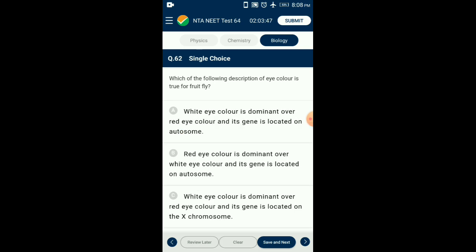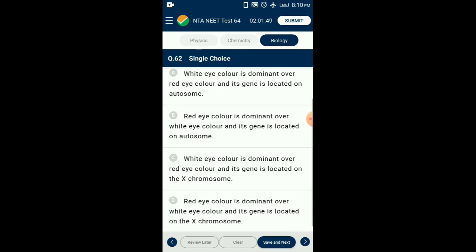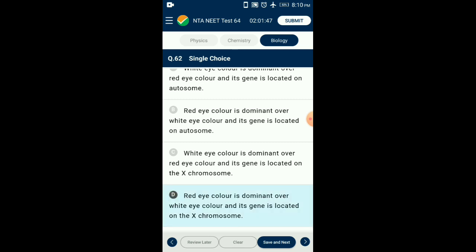Question number 62. Which of the following descriptions of eye color is true for the fruit fly? In Drosophila melanogaster, the genes for eye color as well as body color are located on the X chromosome. Red eye color is dominant while white eye color is recessive. Brown body color is dominant while yellow body color is recessive. These two genes were used by Morgan to study linkage. So the answer for this question is option D. Red eye color is dominant over white eye color and its gene is located on the X chromosome.